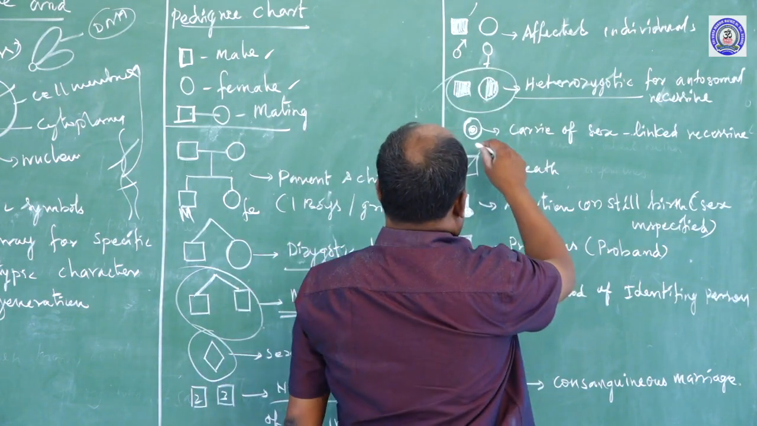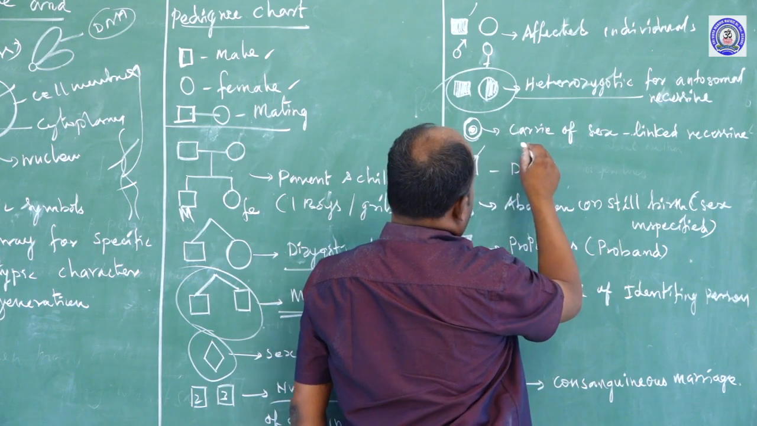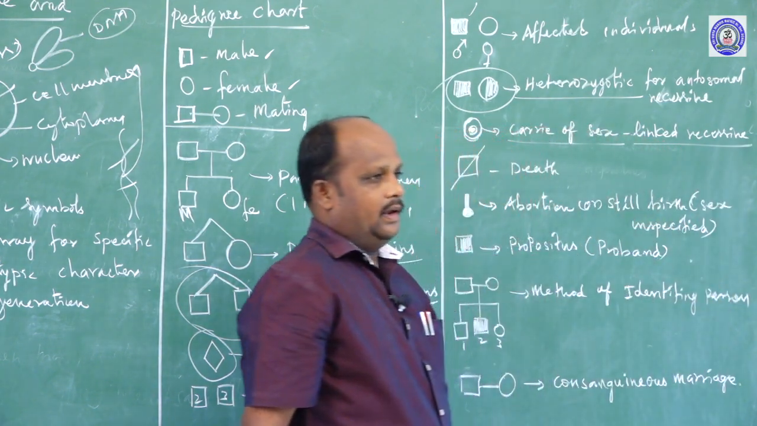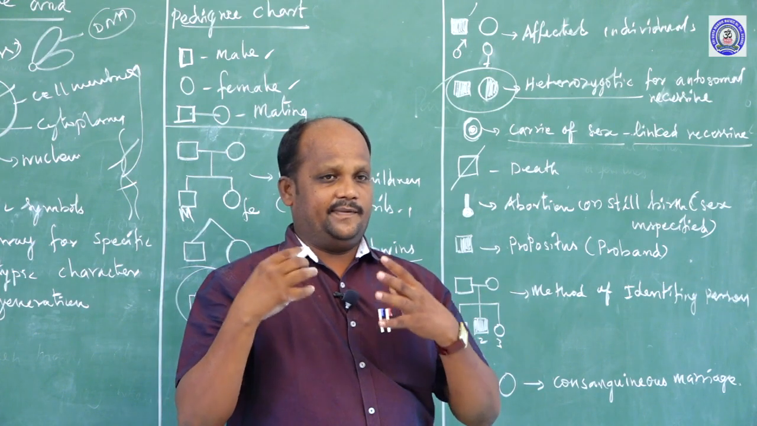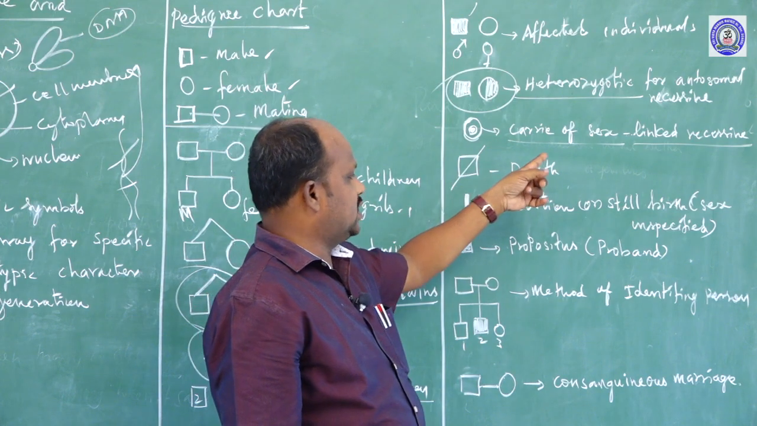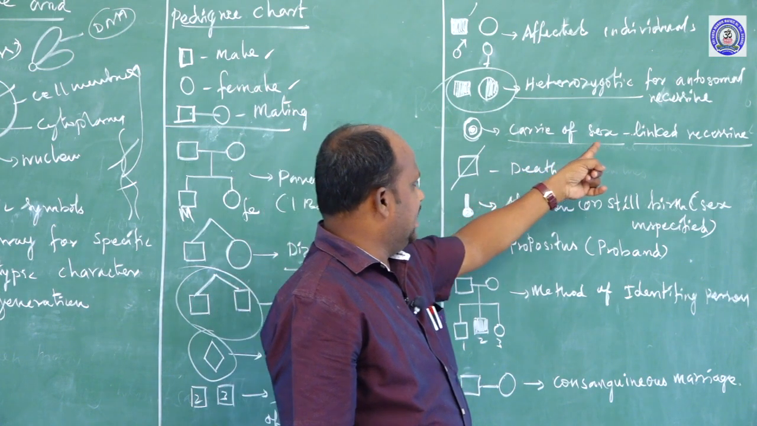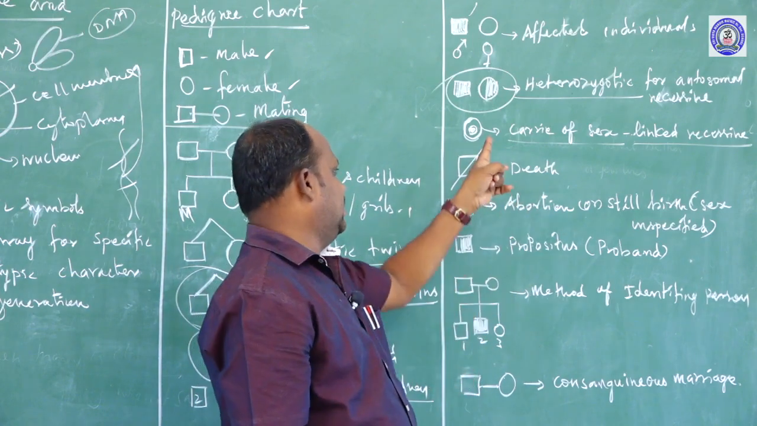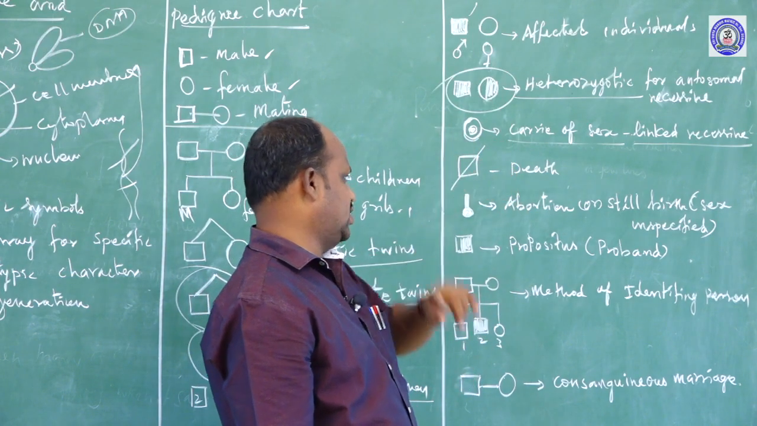Next one, the round circle symbols mention carriers of sex-linked recessives. A genetically affected mother and father marry, and after the marriage they get new children, which means newborn babies, with sex-linked characters. Totally they are converted to recessive characters, and those characters are mentioned by the round symbols.